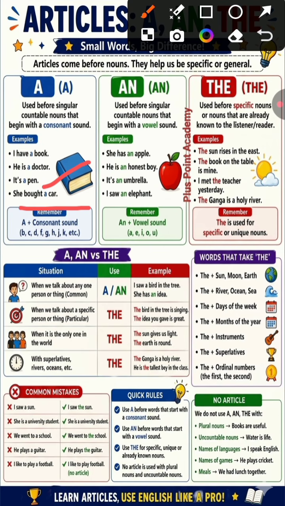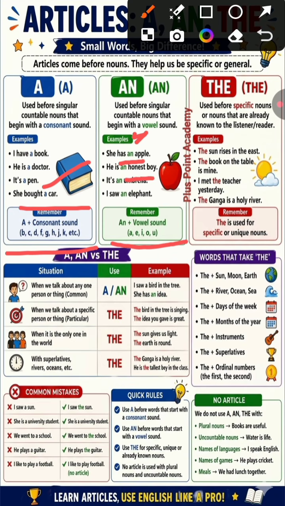A plus consonant sound. Whenever there is a consonant sound, at that time we will use a as an article. And whenever there is a vowel, a, e, i, o, u, we use an. For example, here you have to fill in an article. The first letter of apple is a, which is a vowel, so we are going to use an as an article. She has an apple.